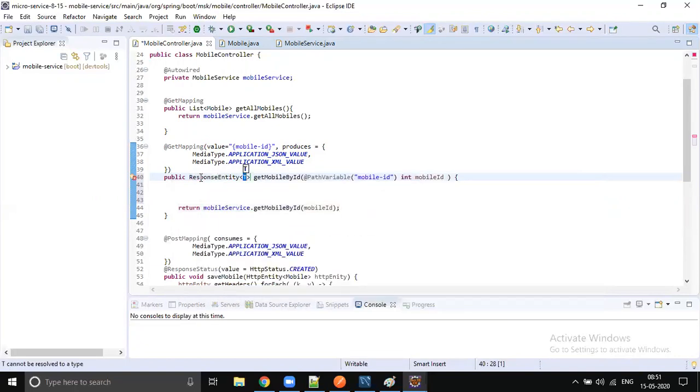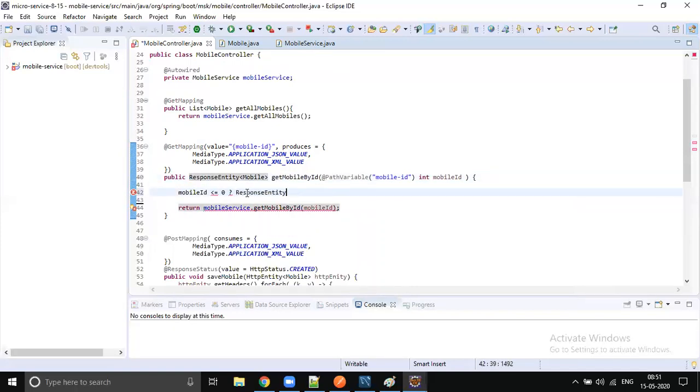entity, and we're going to return a response entity of type mobile. For example, if the mobile id is less than or equal to 0, then what should I do? I should return a response entity object saying bad request, right?